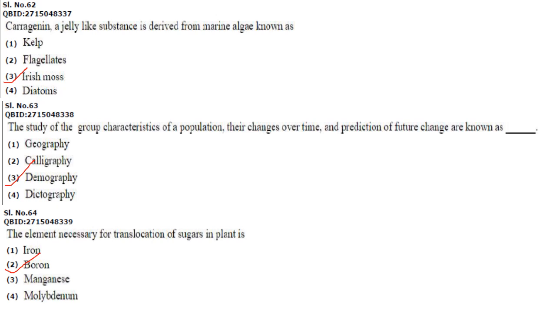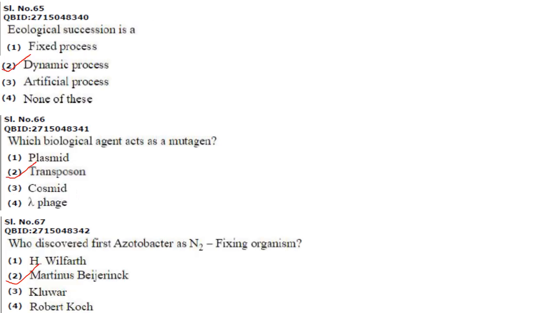The next one. The element necessary for translocation of sugars in plant is. So for translocation of sugar in plant, you need boron. Answer is option 2. Then next one. Ecological succession is a dynamic process. Ecological succession, it is a dynamic process.